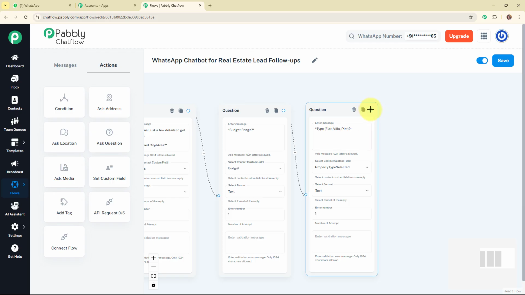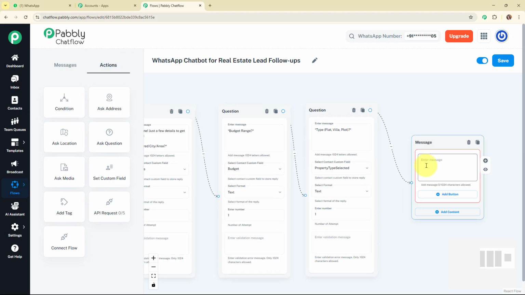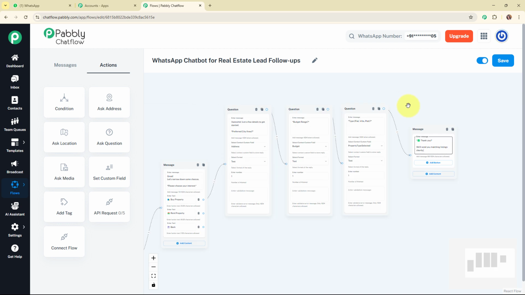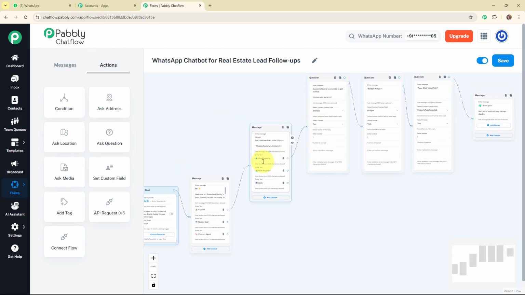Let's connect this question message box to this message box, and once I receive the type of property selected, I want to send a thank you, or you can say a small confirmation message, to my lead. So for that I'm going to add a text box over here, and here I'm going to add the text: thank you, we will send you matching listings shortly. Alright, so with this we have successfully added this thank you message, and we have successfully completed the working of this amazing chatbot for this quick reply button.